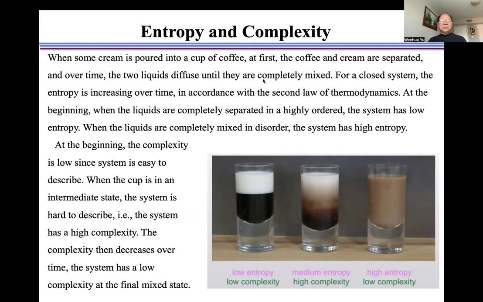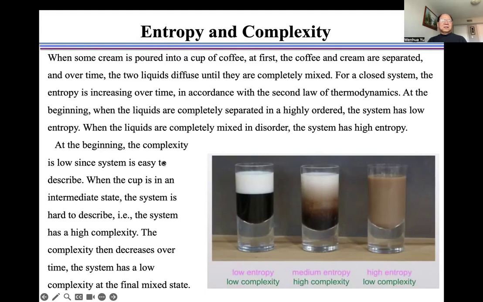At the beginning, when the liquids are completely separated and highly ordered, the system has a low entropy. When the liquids are completely mixed in disorder, the system has a high entropy, as shown here.